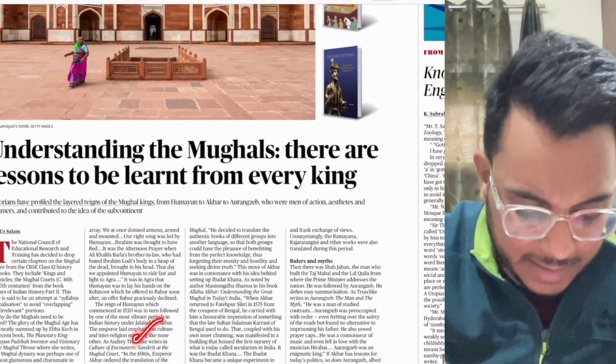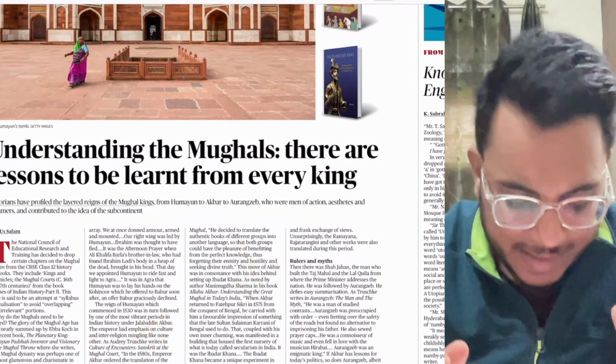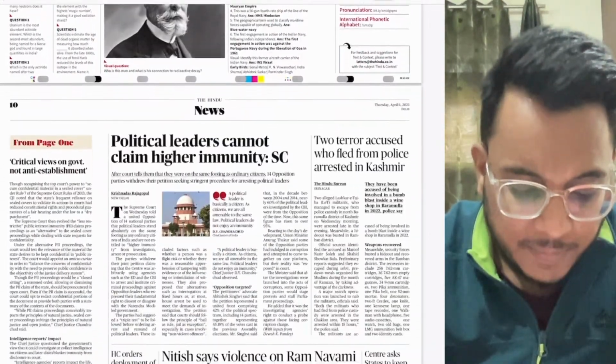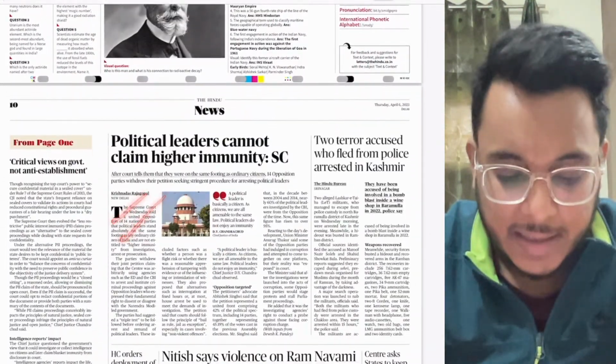The article is talking about certain references from the Mughal kings. Academically, much important substance is not there, but if you have some interest in such writings, you can see this particular article. Then further moving on, political leaders cannot claim higher immunity.